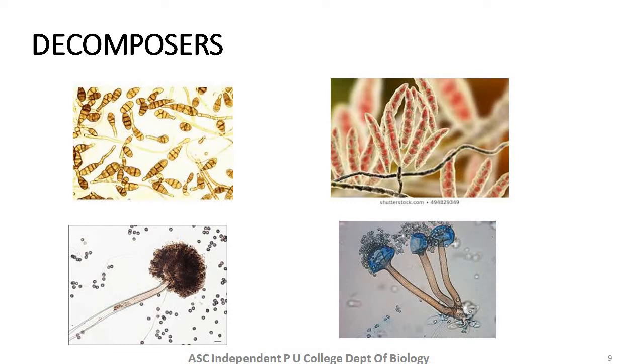In this slide I have depicted the pictures of different fungal forms. I have taken only fungal forms here, although various bacterial forms are also involved in decomposition. Here you can see the pictures of Alternaria species, Fusarium, Rhizopus and Mucor, which basically are all the fungal forms mainly involved in decomposition.